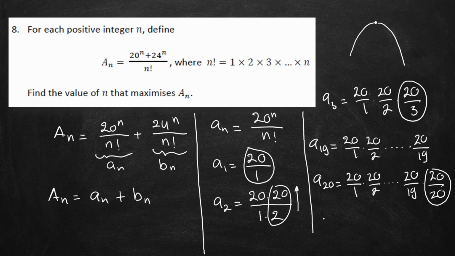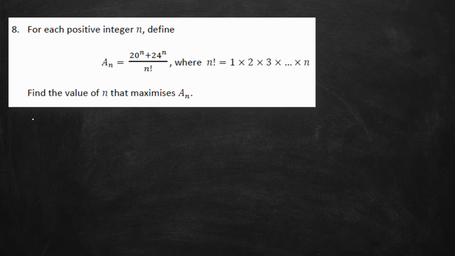So I can say that for an, the maximum value is reached when n is equal to 19 or 20. Okay, so up here it will become 19 or 20. And then for A21, we know that the ratio will become less than 1, so the value will become more and more smaller. So okay, here we already find out that for an, the maximum value will be at n equals 19 or 20.